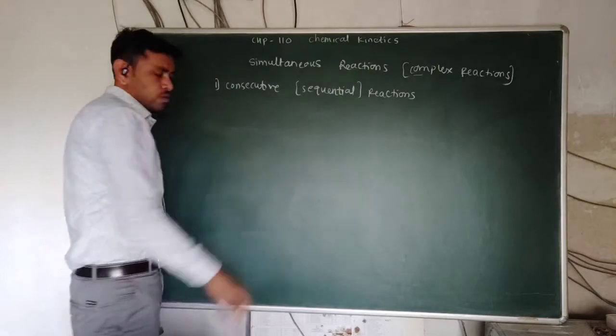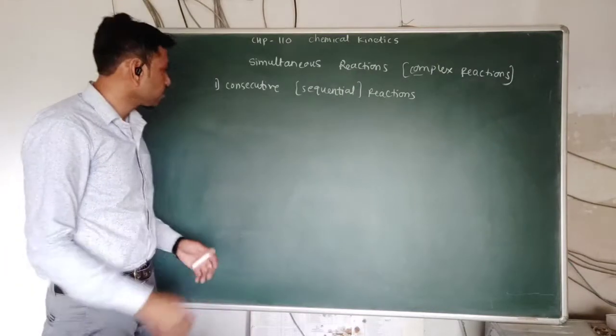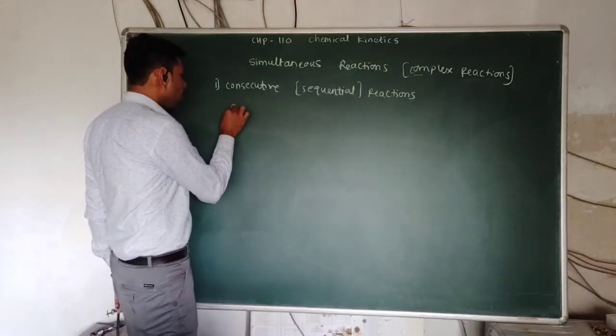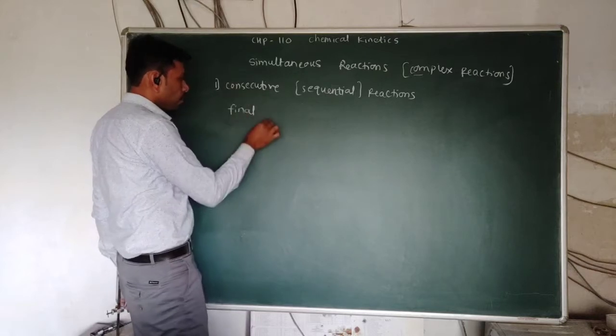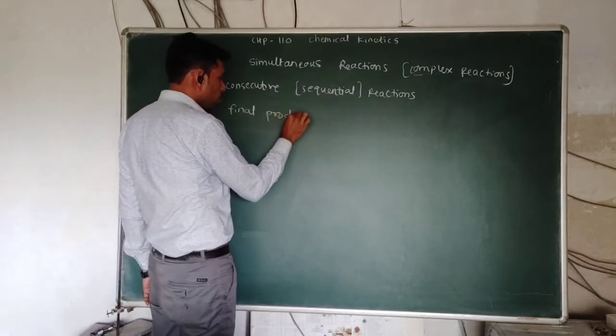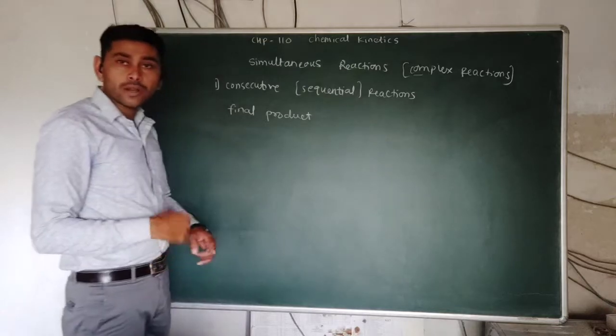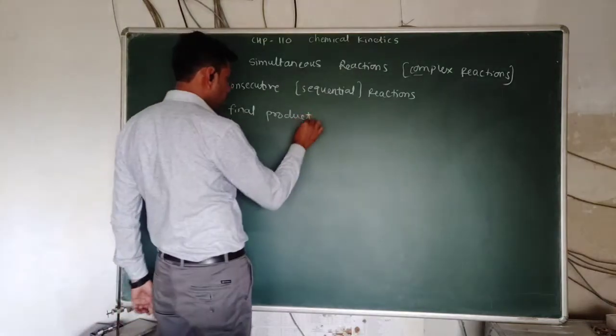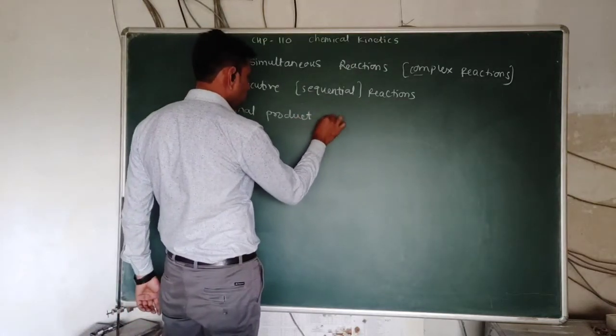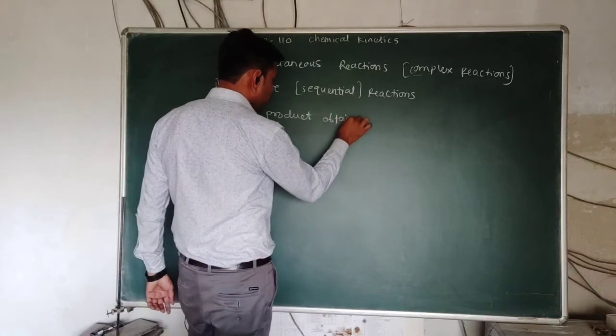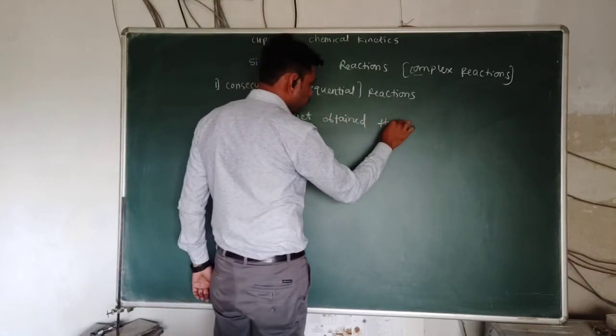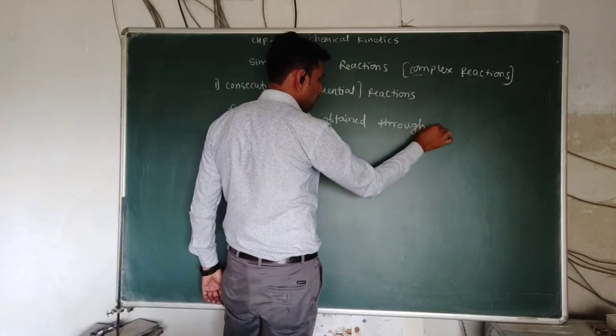Generally, consecutive reactions are the reactions in which the final product is obtained through one or more intermediate steps.